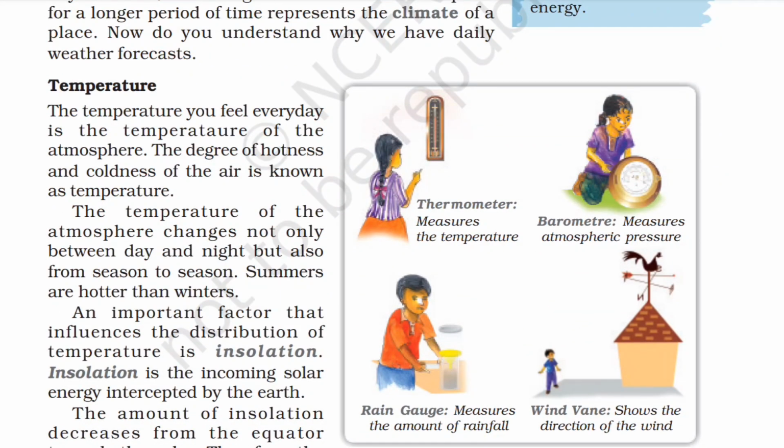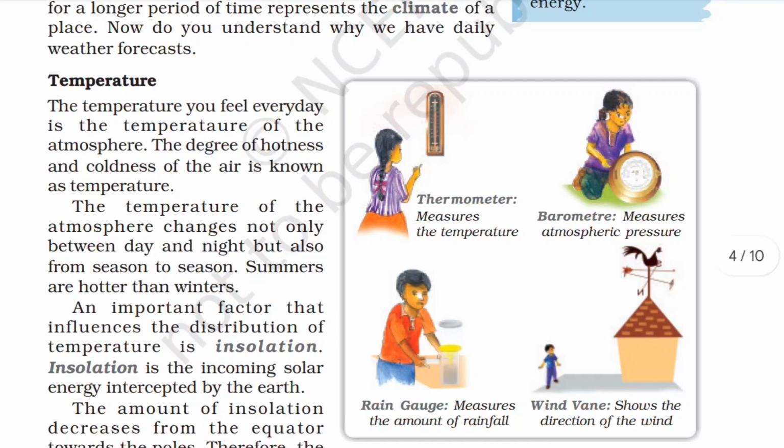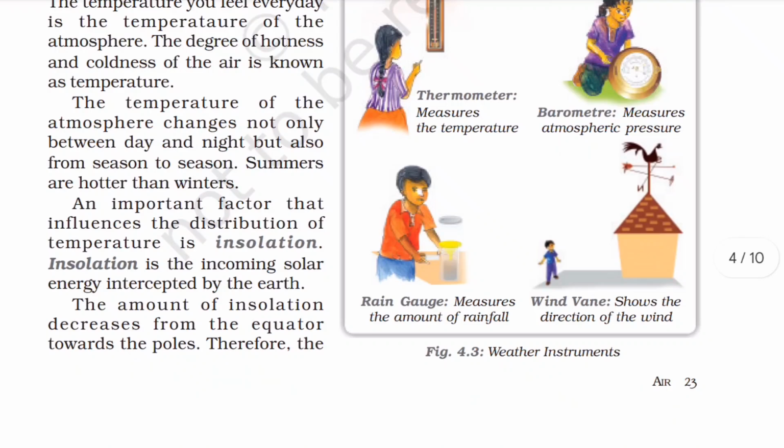Temperature. The temperature you feel every day is the temperature of the atmosphere. The degree of hotness and coldness of air is known as temperature. The temperature of the atmosphere changes not only between day and night but also from season to season. Summers are hotter than winters.